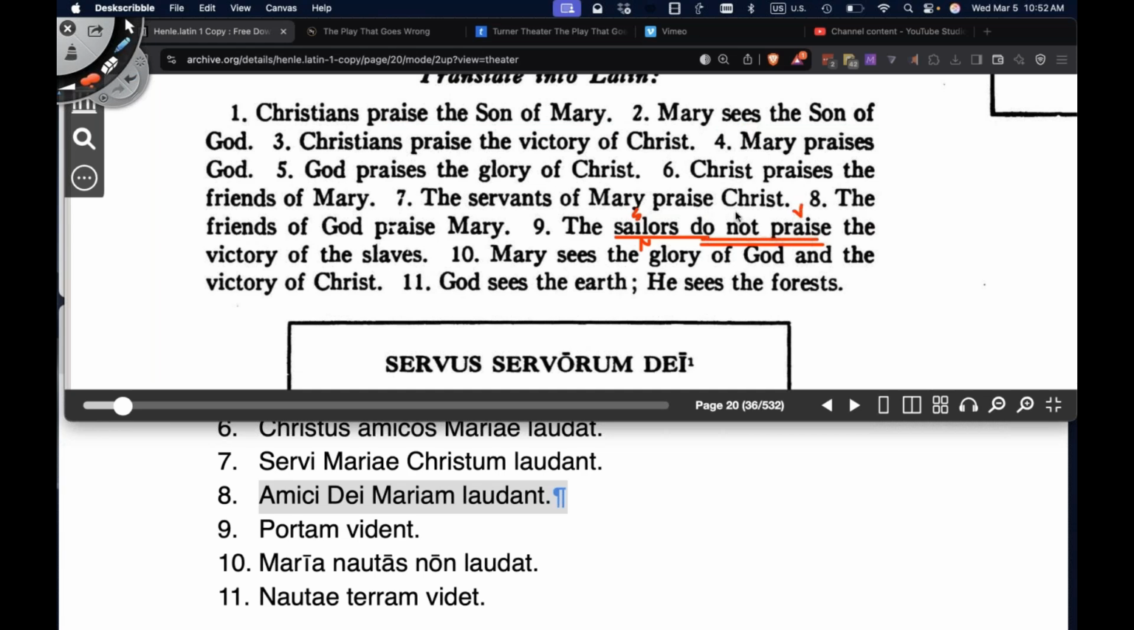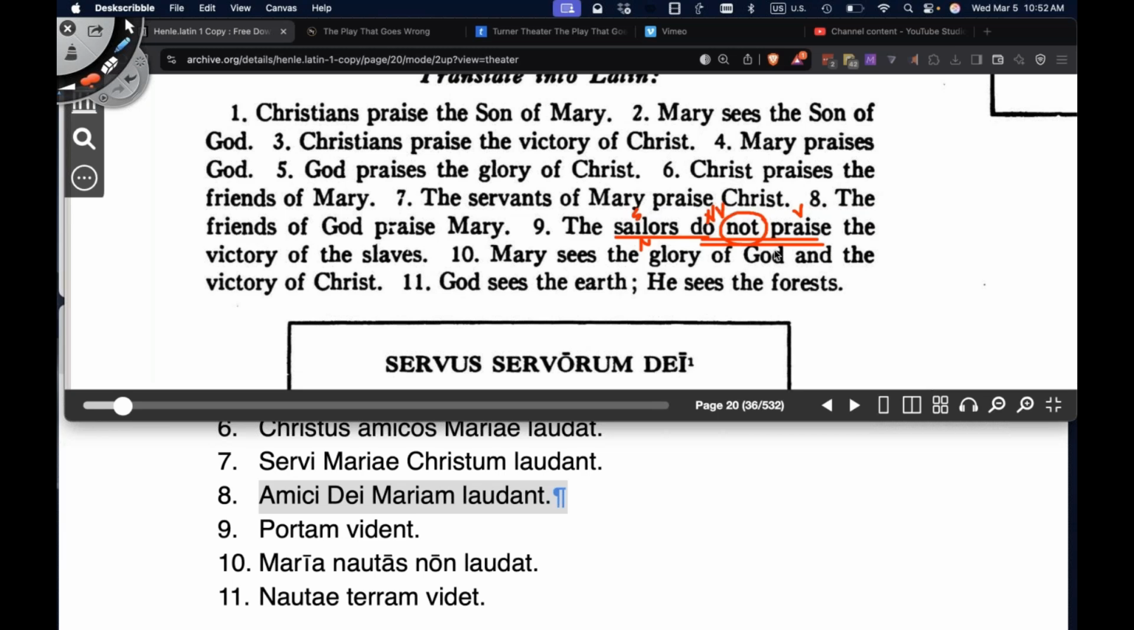Praise is the main verb. Do is a helping verb. Some people will call it an auxiliary verb. And then not is always an adverb, and I always circle adverbs. But the whole thing, do not praise, is the verb phrase. So the sailors do not praise the victory, direct object, accusative case. The victory of the slaves, of whom, the slaves, object of the preposition, prepositional phrase, genitive case. The is an article adjective. The sailors do not praise the victory of the slaves.